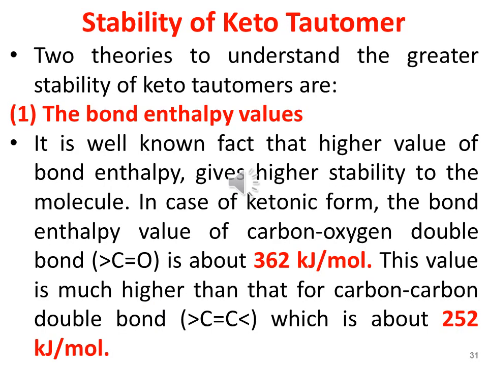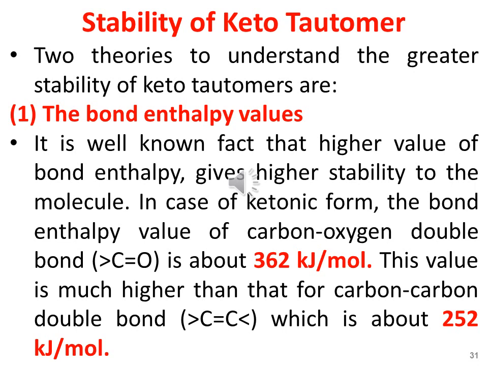Two theories to understand the greater stability of keto tautomers. Number one, the bond enthalpy value. It is a well-known fact that a higher value of the bond enthalpy gives higher stability to the molecule. In case of ketonic tautomers, the bond enthalpy value of the carbon-oxygen double bond, that is the carbonyl functional group, is about 362 kJ per mole.